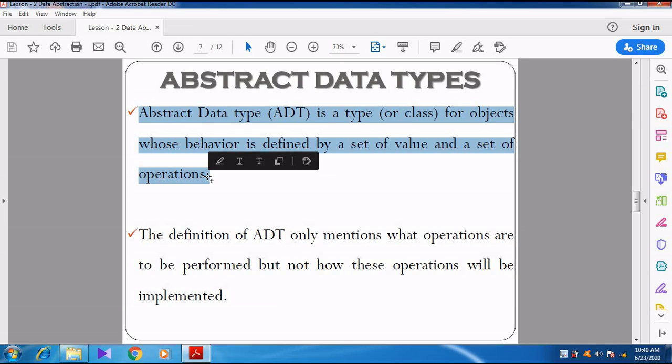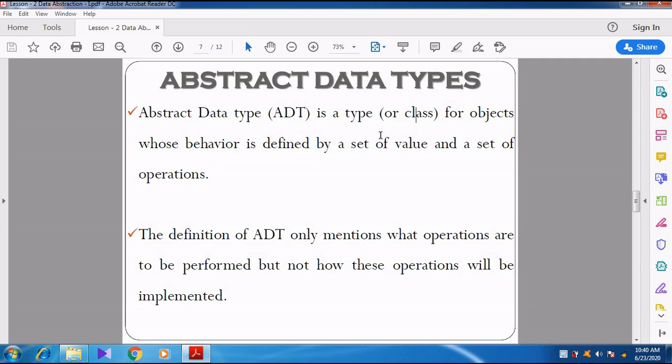Here we are going to discuss what is meant by ADT. It is like a class. What is meant by class? Last year itself we have studied. The class contains data members and member functions. So the same thing we are going to discuss here also. Abstract data type is also a type of class.